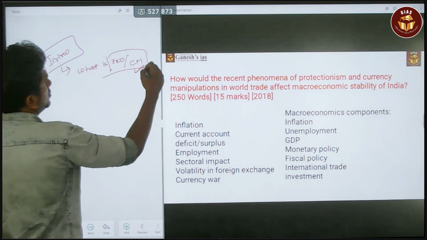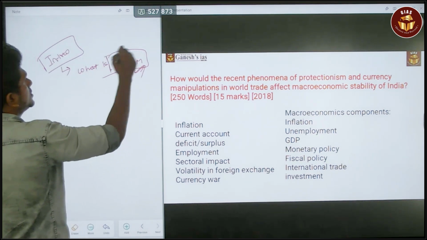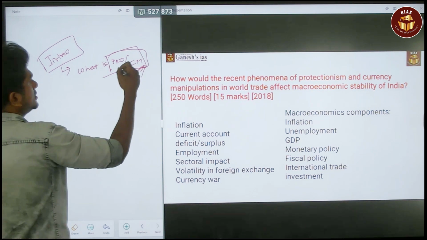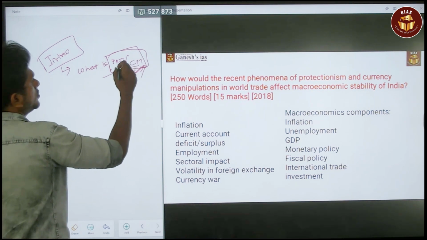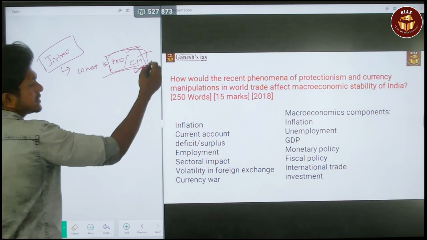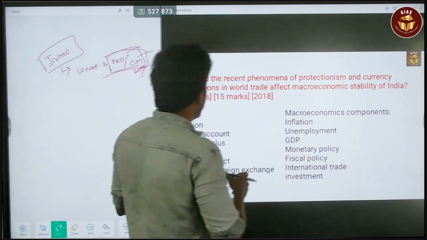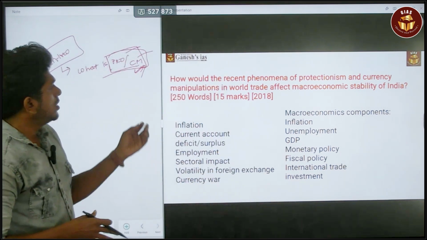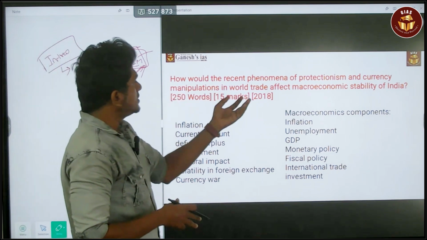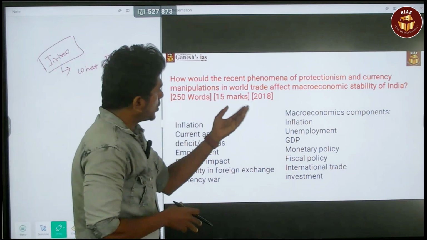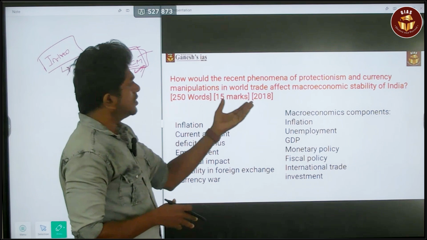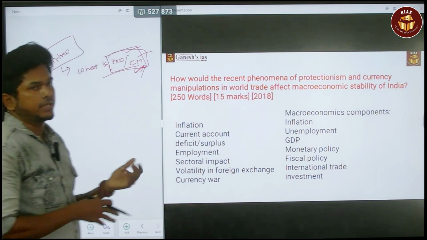But here, if I am going to write this question, then I will give what is protectionism and what is currency manipulation. This is the simple thing I will do. Next, you have to address how the recent phenomenon of protectionism and currency manipulation in world trade affect macroeconomic stability.